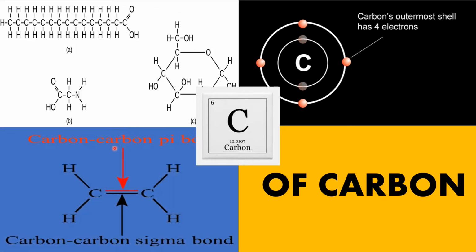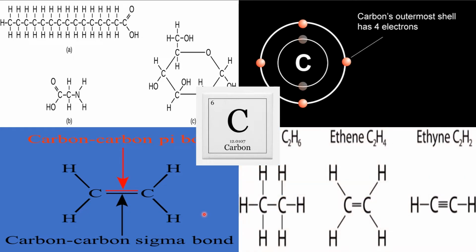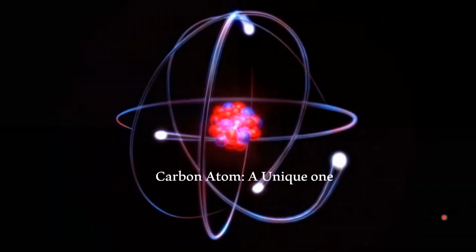Carbon atom is unique because of its strength. The carbon-to-carbon single bond is a sigma bond and is formed between one hybridized orbital from each of the carbon atoms. Sigma bonds are the strongest kind of covalent bond. Carbon atom is unique because it can have multiple bond formation. Carbon atoms can form single, double, or triple bonds.